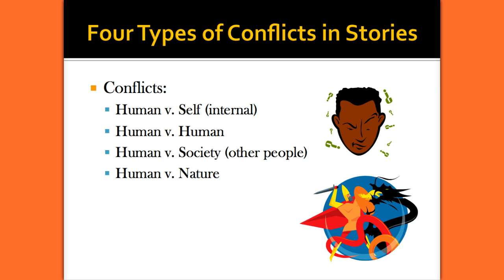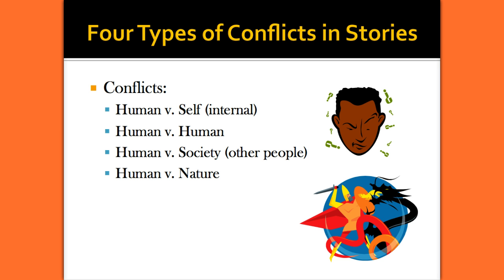And we also look at literature as a piece of art. How did the author create this work? And how do these pieces fit together to make a whole in an artistic way? So the 4 types of conflicts are human versus self. This is an internal struggle. The person or the hero or the main character may be struggling with self-confidence, not believing in herself or not believing in himself. It could be human versus human, like a physical fight.